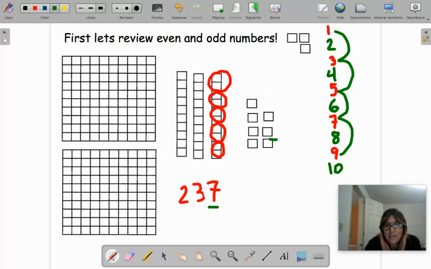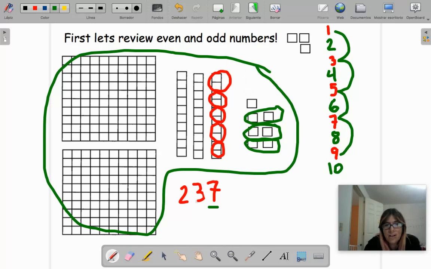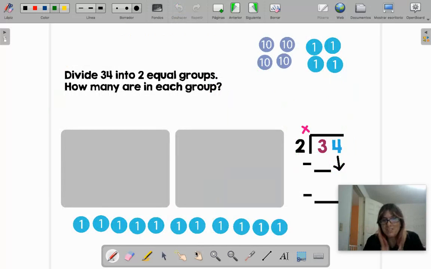And let's do it. Here I have 2, here I have 2, here I have 2, and now I cannot make another 2. There's 1 alone. So now all this huge number is not only the 7, all the number. 237 is odd. We just pay attention to the 7. And we know that all the number is odd. Not only the 7, all the number. Understand?